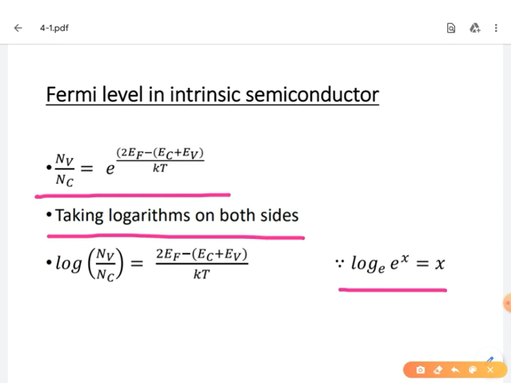Applying the same logic, we get log of Nv by Nc equal to 2EF minus (EC plus EV) by kT.